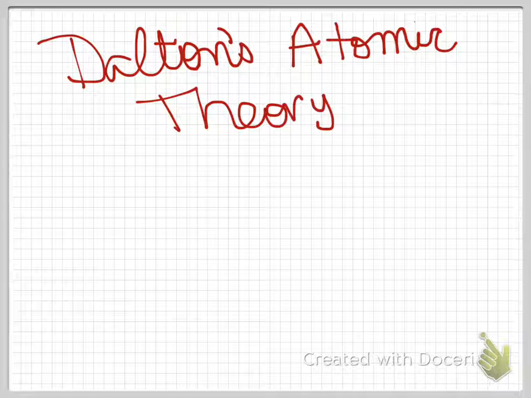He said that if an atom is of the same element, it is exactly identical to every other atom of that same element. For example, every atom of, say, nitrogen is exactly like every other atom of nitrogen. And we now know that that is not true.